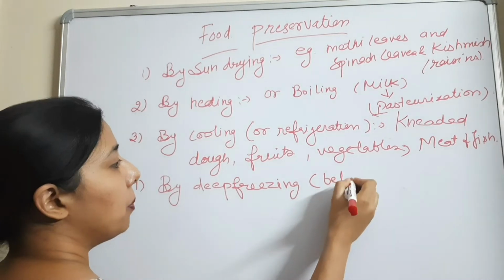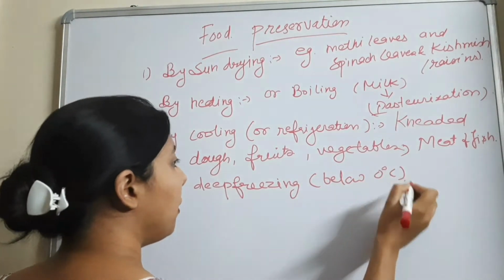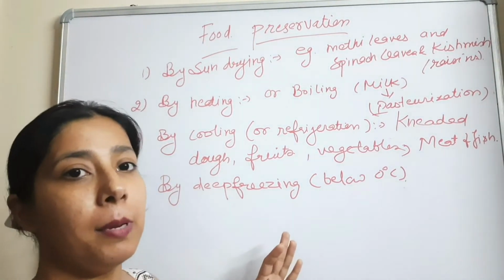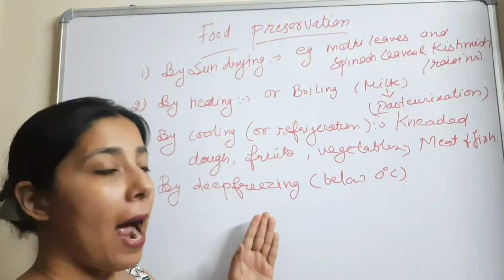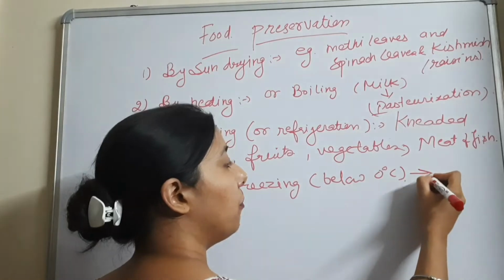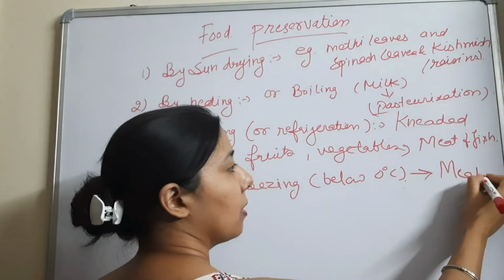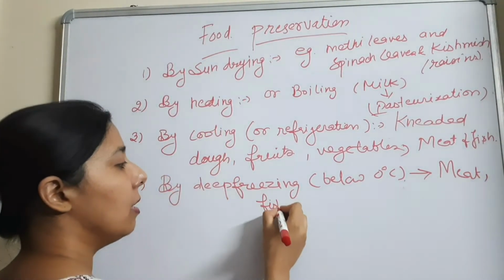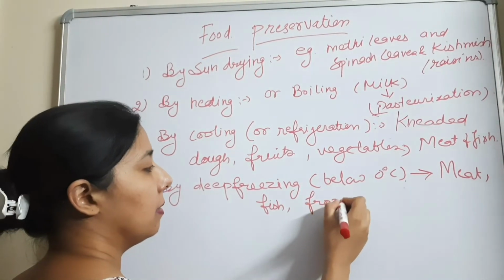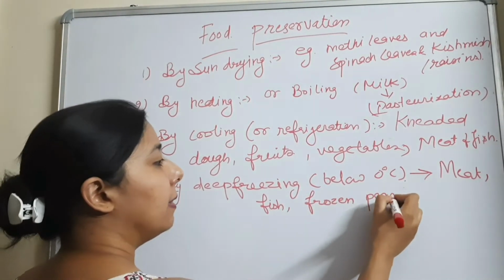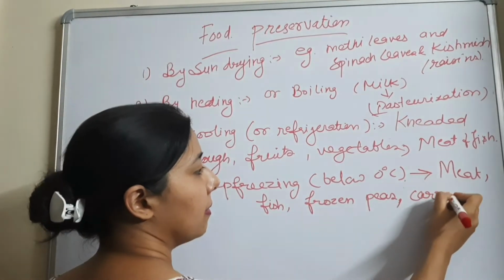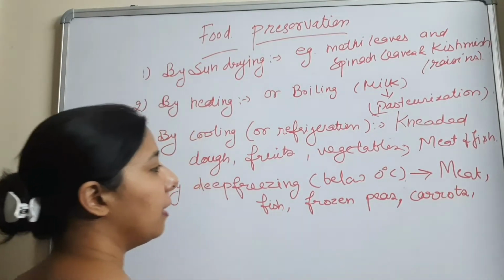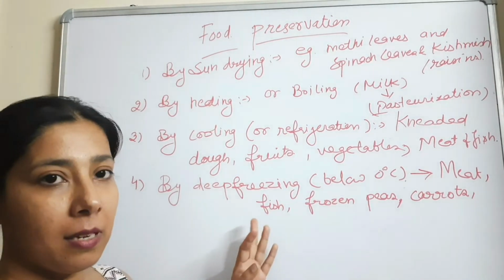That is keeping the food below 0 degrees Celsius. When we preserve the food by keeping it below 0 degrees Celsius, it means we are deep freezing the food. In this case, we can deep freeze things like meat, fish, frozen peas. There are many other vegetables like carrots. So they can be deep frozen and preserved.